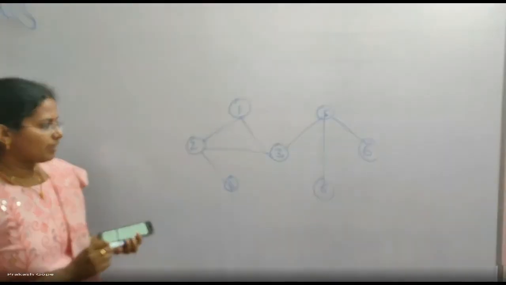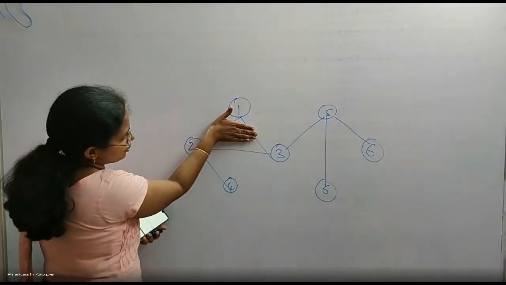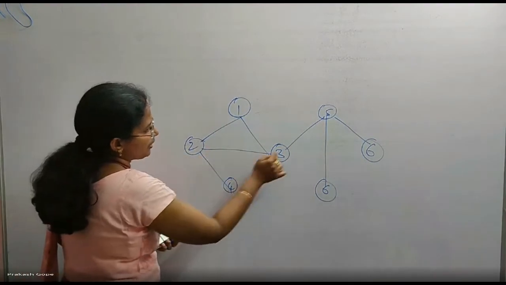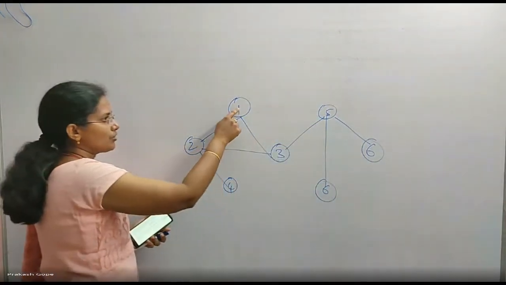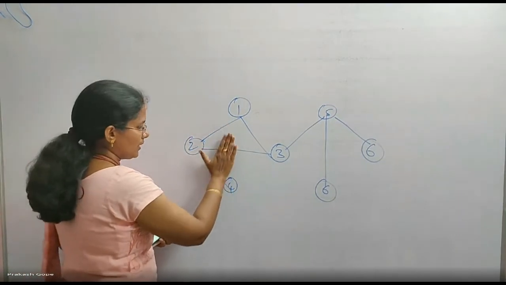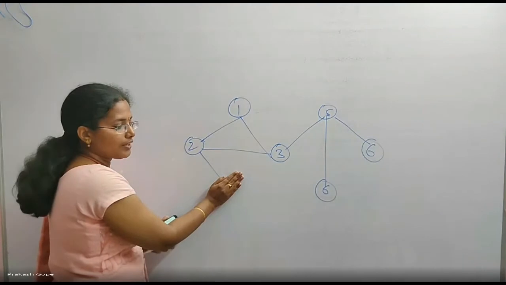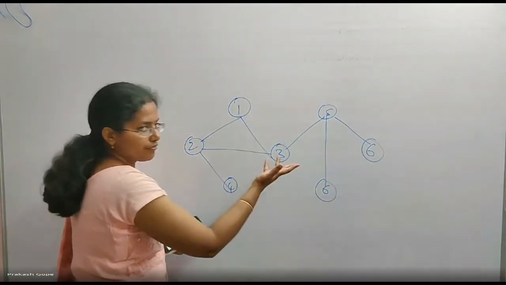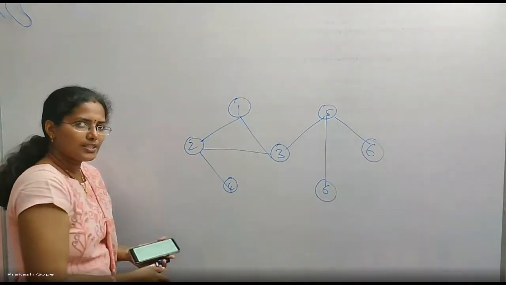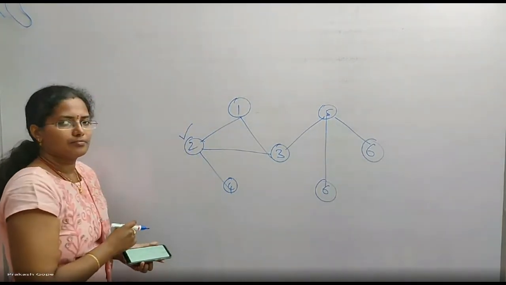This is the graph. Let us check. If I remove one and these two edges also, the remaining graph is still connected. So this is not a cut vertex. But if I remove two, these three edges are removed, which means there is no connection to 4 with the remaining graph. So it is disconnected. So 2 is a cut vertex.